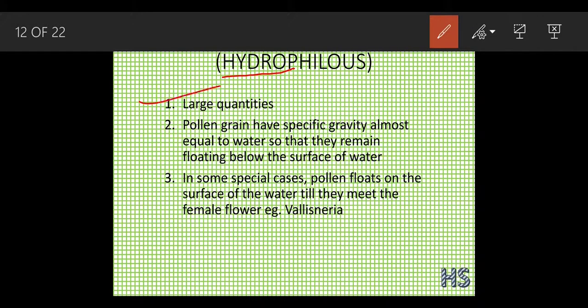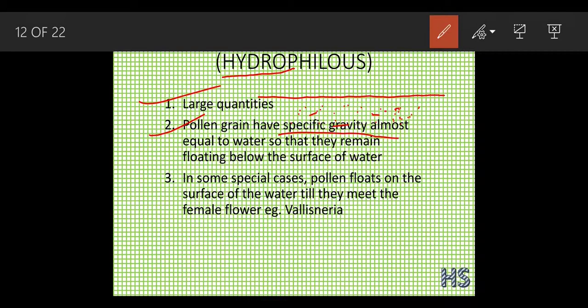If the pollens are produced in large quantity, it becomes very easy for the plants to carry out the pollination. Pollen grains have specific gravity almost equal to water, so they remain floating below the surface of the water. Suppose this is the surface of the water. Because of the gravity, the pollens are not on the surface, they are below it, so it becomes very easy.